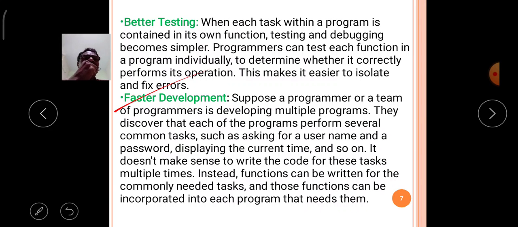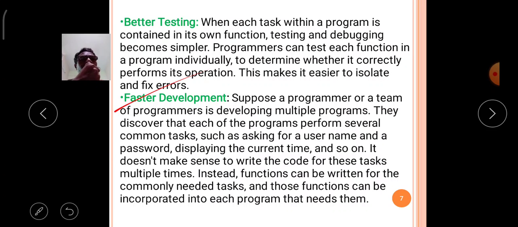So the development of a program or project is very fast, and then getting the benefits from that project also becomes very fast. Like that, fast development occurs in the functions concept.